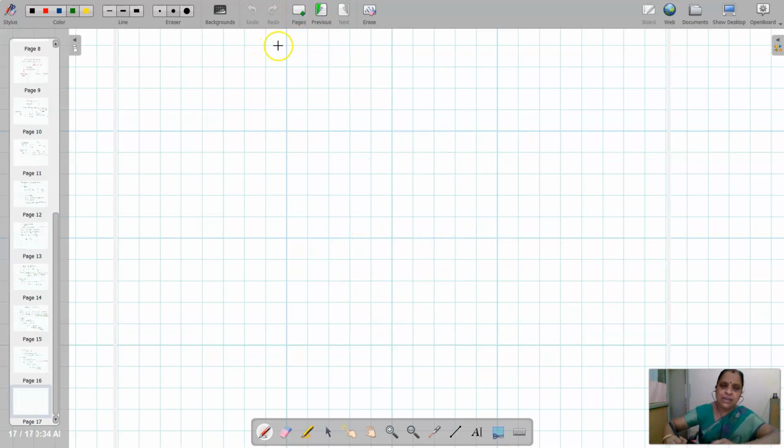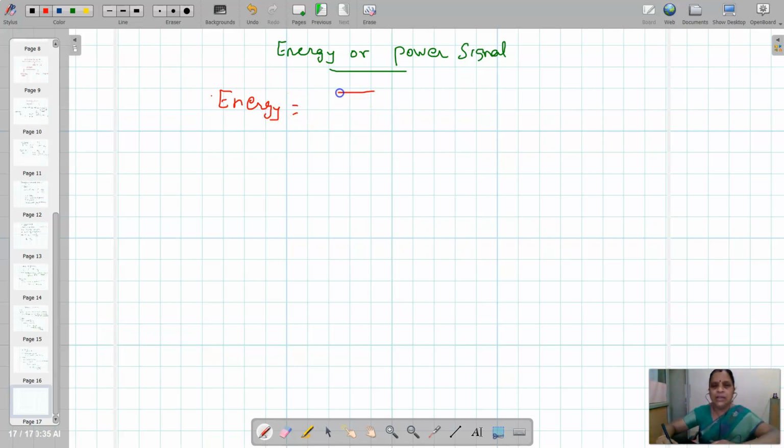Next classification is energy or power. For energy, you have the formula: summation n equal to minus infinity to plus infinity of mod x of n squared. For power, it is 1 by 2N plus 1 times the same summation, as N tends to infinity.